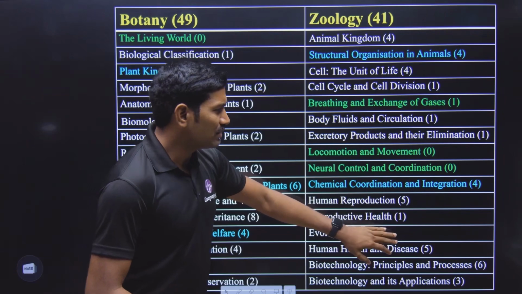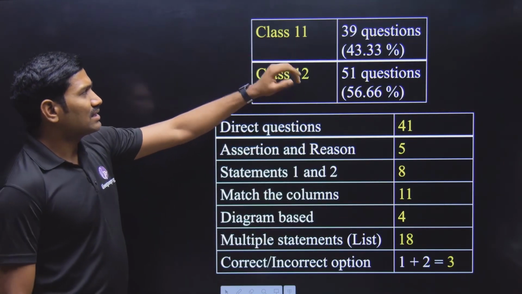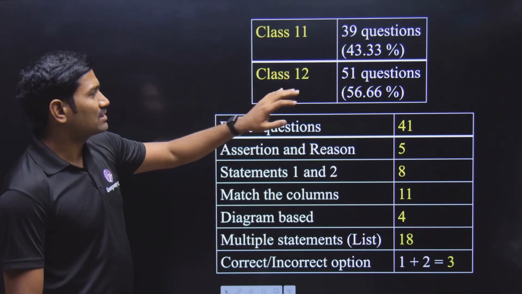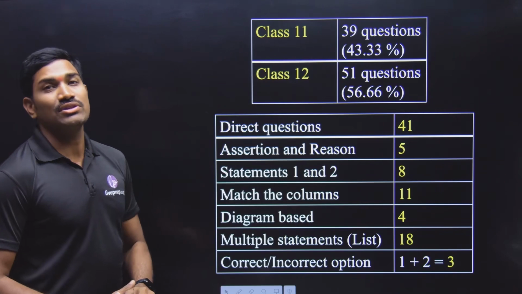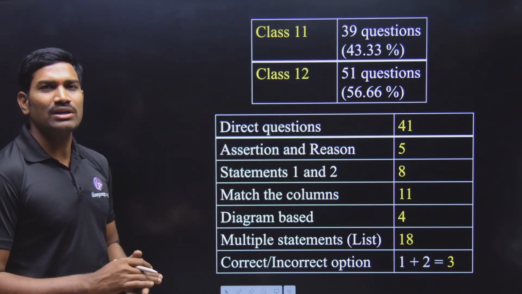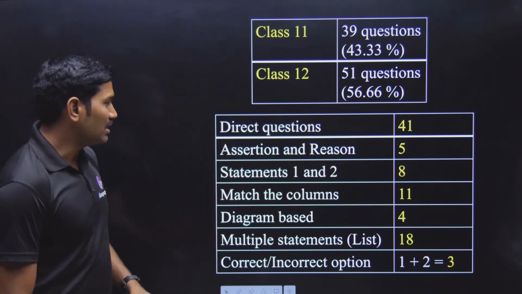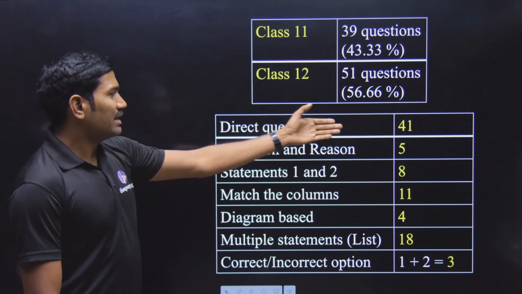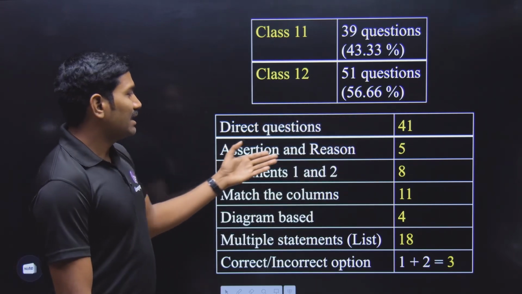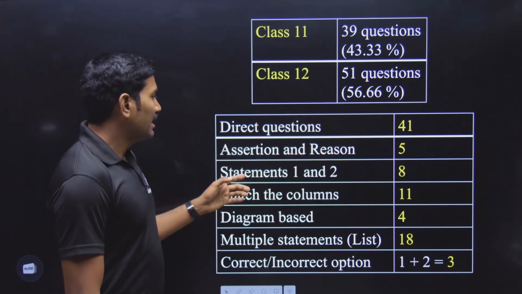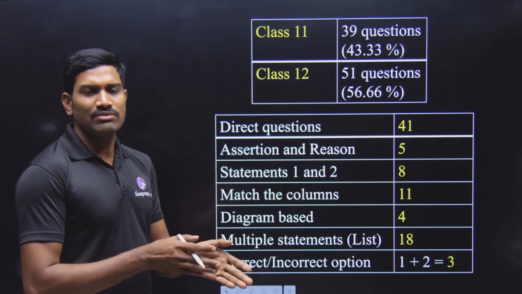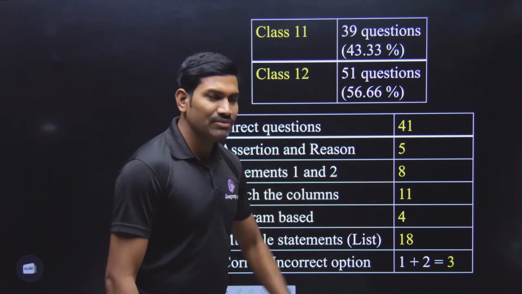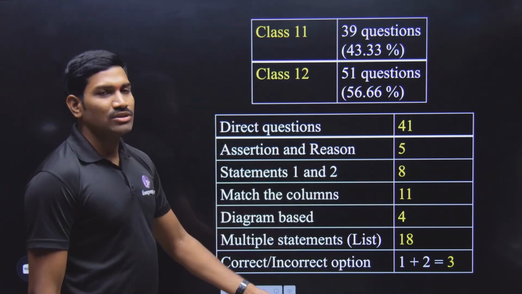These things we have discussed there. From class 11th, a total of 39 questions were asked, and from class 12th, a total of 51 questions, making 90 questions for the entire biology. Out of this, direct questions are 41, and assertion-reason questions, statement 1 and statement 2, total 8 questions.